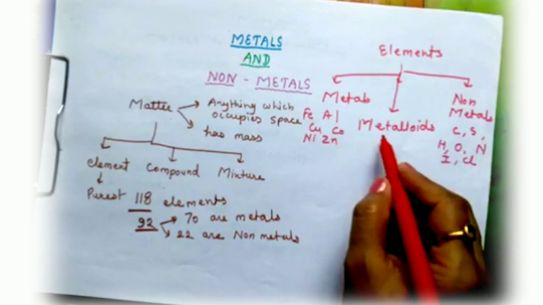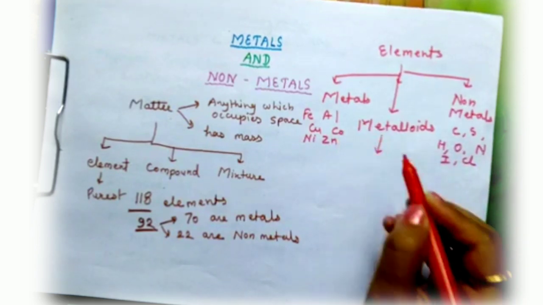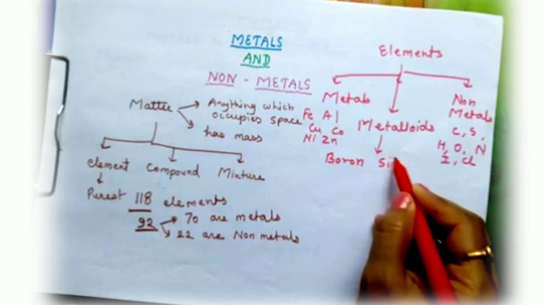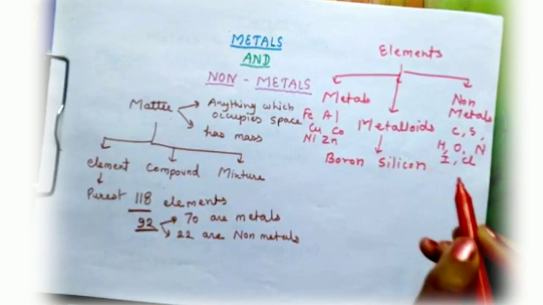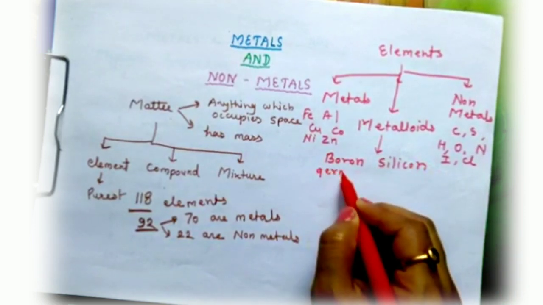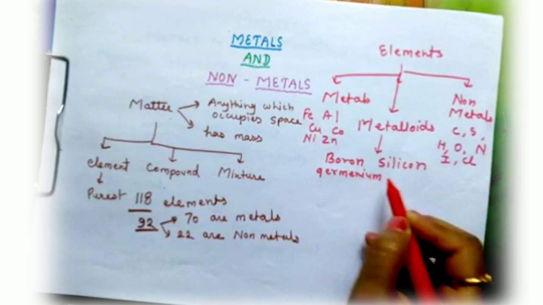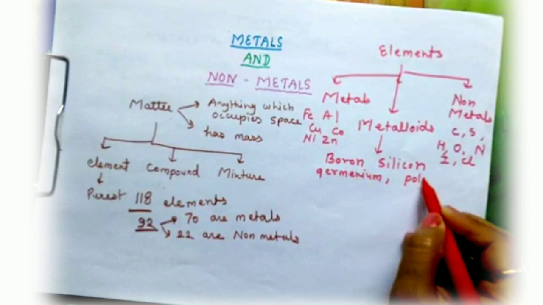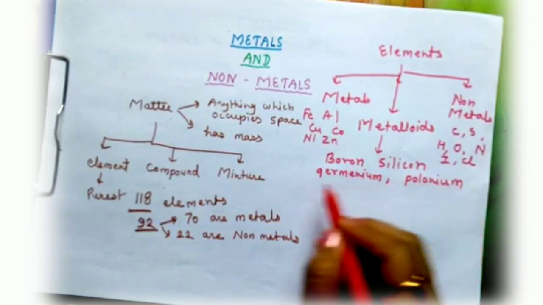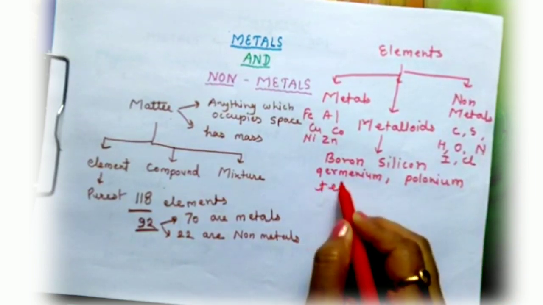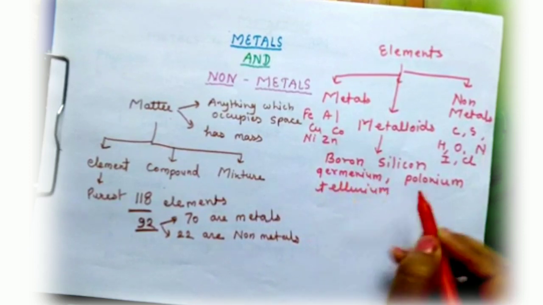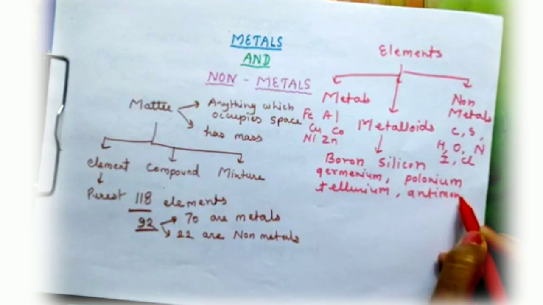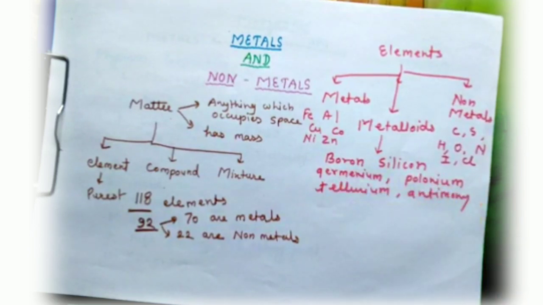There are 6 metalloids: boron, silicon, germanium, polonium, tellurium, and antimony. These are the metalloids.